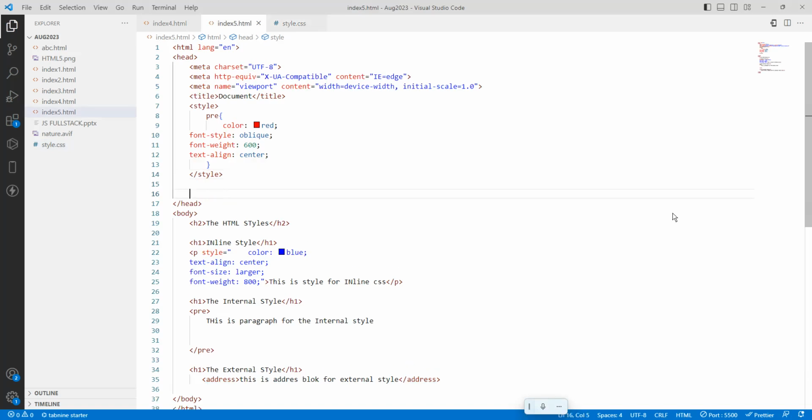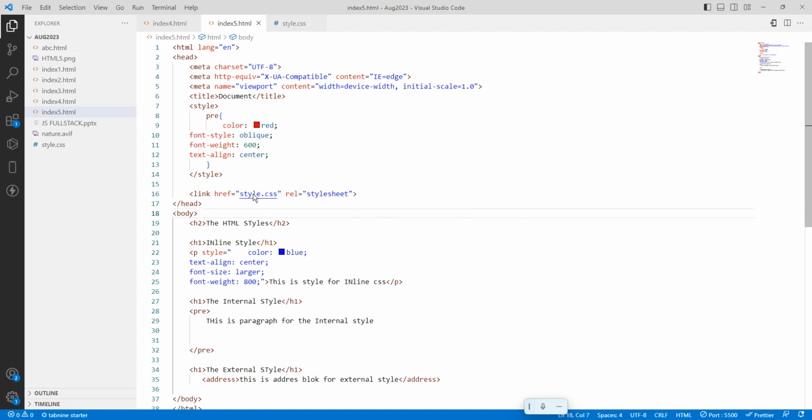How to import? You have to use one tag called link. Okay, so link, href equals style.css, and rel equals stylesheet. So you have to mention this one.